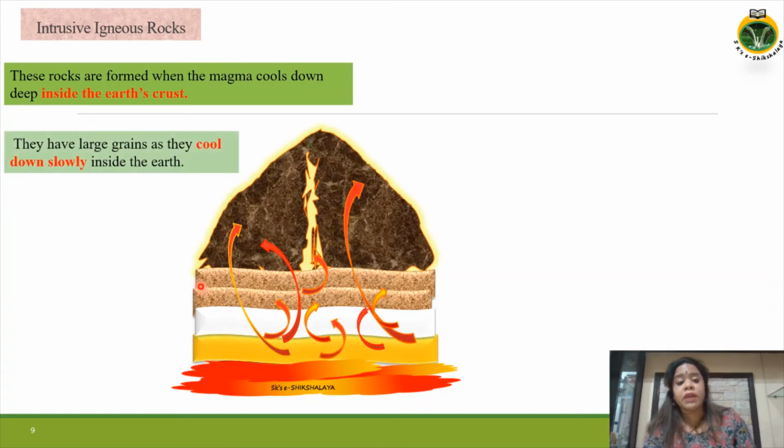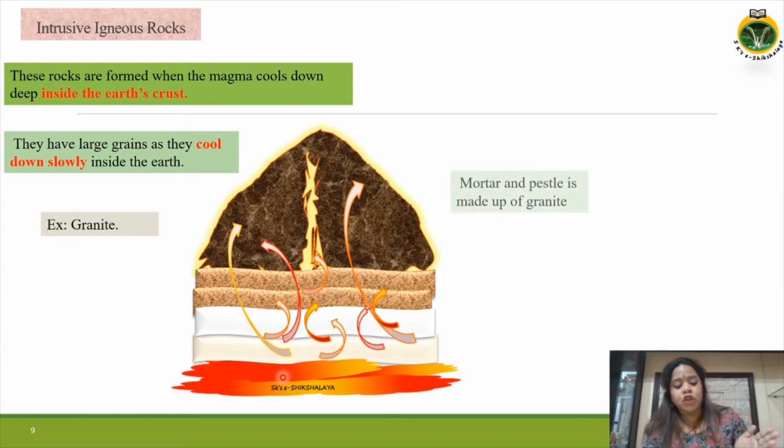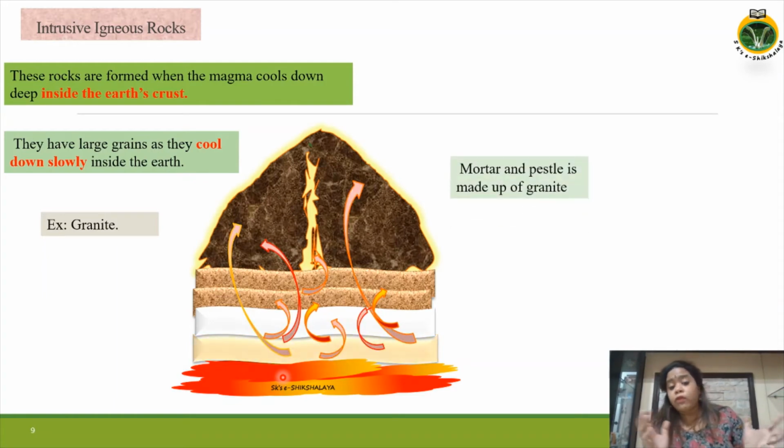And they have large grains as they cool down slowly inside the earth. An example of intrusive igneous rock is granite, and granite is used for a large number of things.